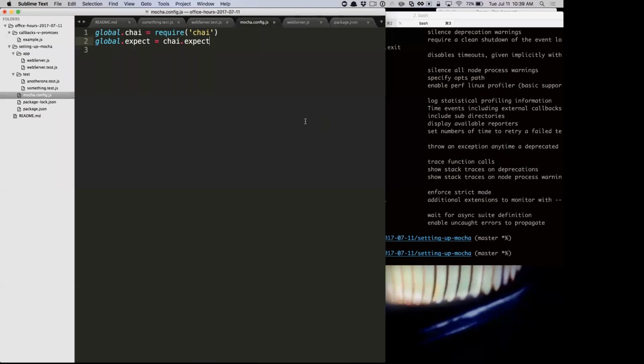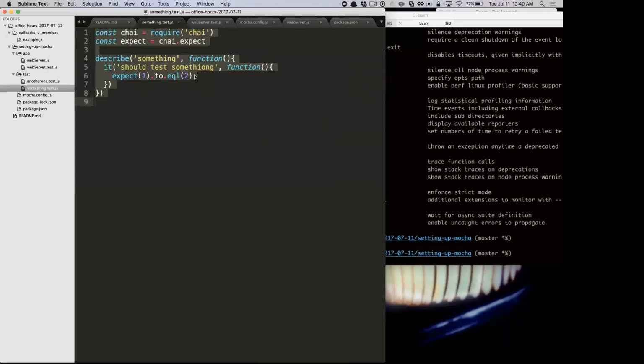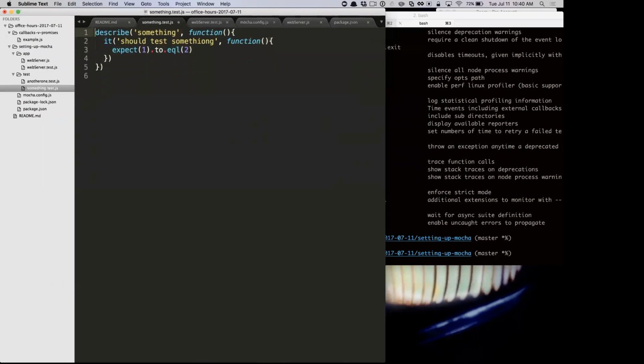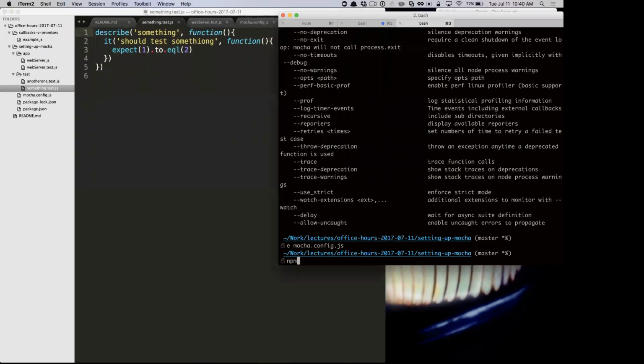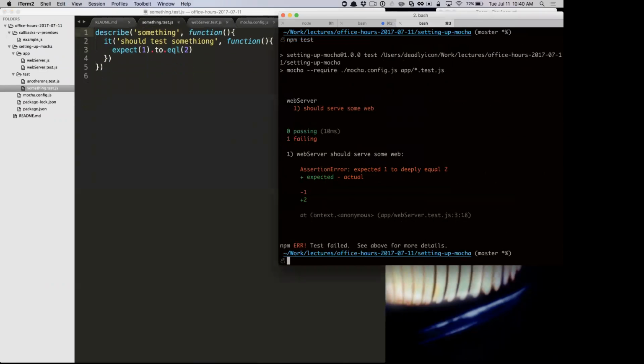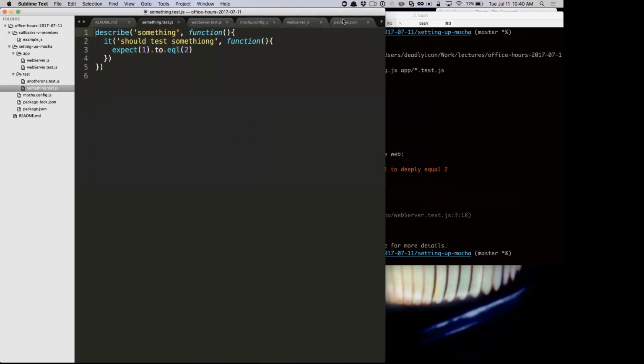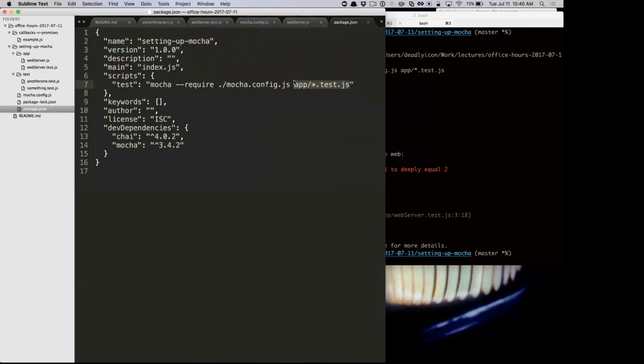So now this test that I've done here and this other test here, it should run those tests just fine. Yep, and it has expect available to it as a global variable. That's how I set up Mocha. Whether or not I'm putting everything in the test directory or I'm putting everything next to what it's testing, it just matters how you tell Mocha what files you want to find.